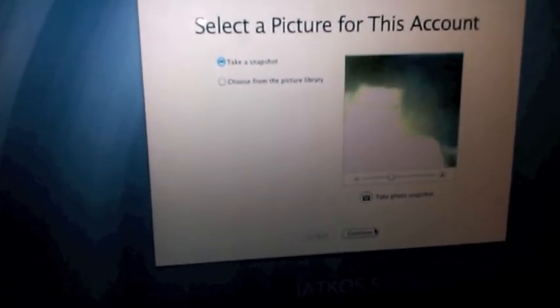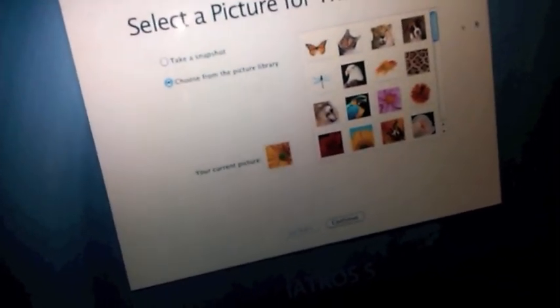Alright. Anyways, connecting to Apple. Talking with Apple. Alright, this one asks you to take a picture. Well, you don't have to take one. Anyways, just select a picture, whatever.